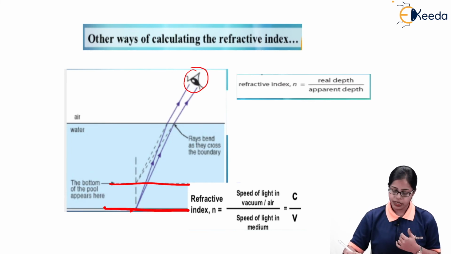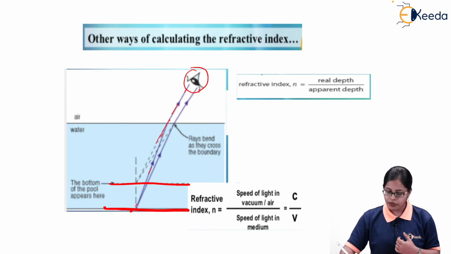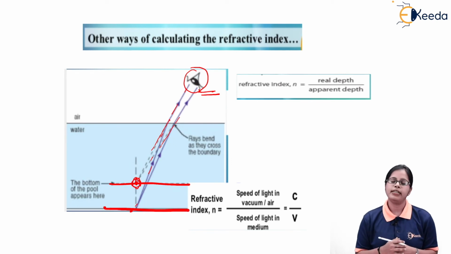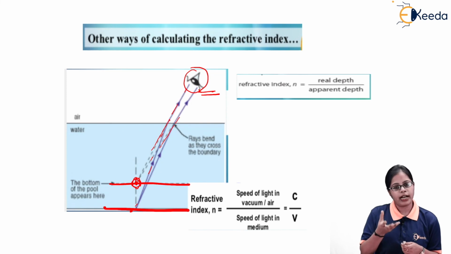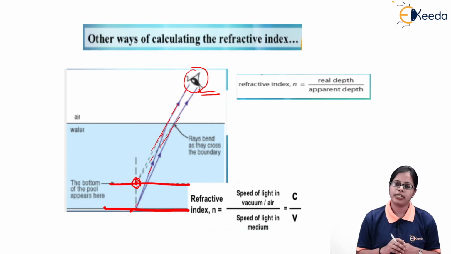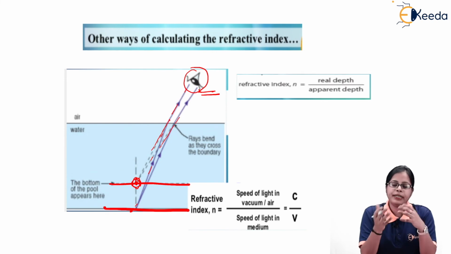If we talk about the actual depth, we can say that the rays of light are moving in this direction, that is, these blue ones. But for my position of eye, if I retrace the rays of light backward, they appear to come from this particular point. So for this particular observer, this ray of light is supposed to come from this point. That means they will seem to have the bottom of the pool at a little bit higher height as compared to the actual depth. So because of the refraction of light, we get to see apparent depth but not the real depth.